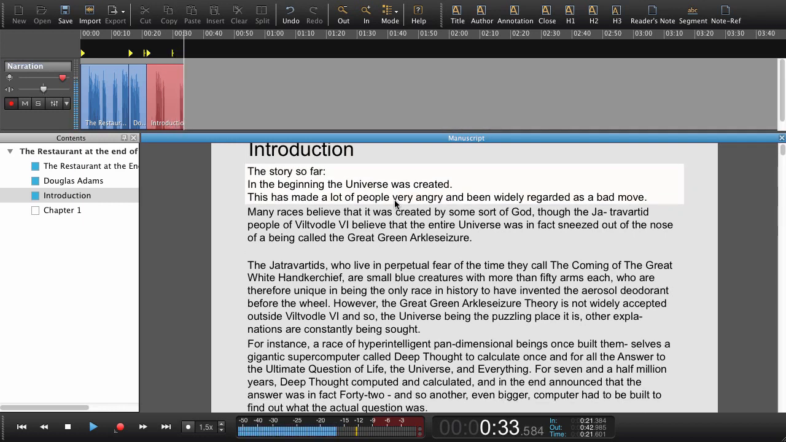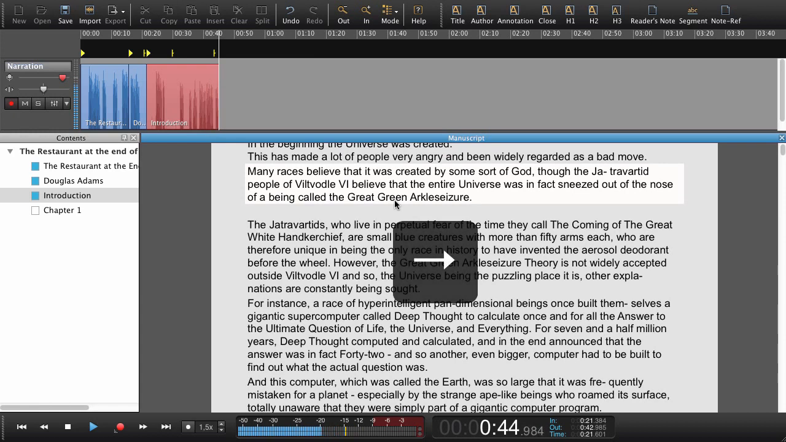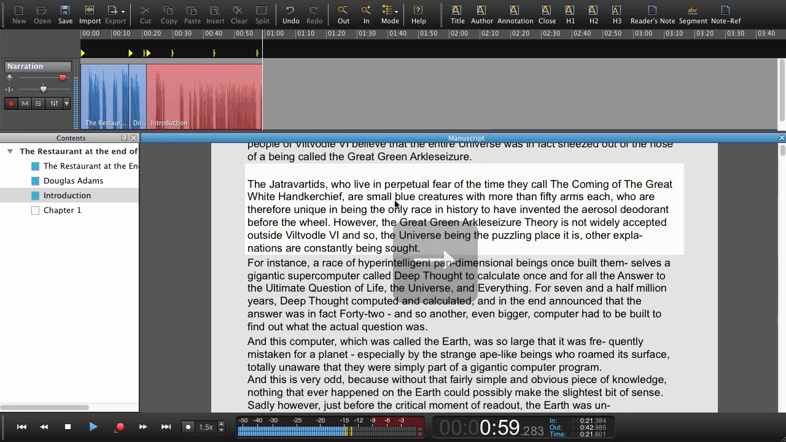The story so far. In the beginning, the universe was created. This had made a lot of people very angry and been widely regarded as a bad move. Many races believe that it was created by some sort of god, though the Jatravarted people of Viltvodel 6 believe that the entire universe was in fact sneezed out of the nose of a being called the Great Green Arkelseizure. The Jatravartids, who live in perpetual fear of the time they call the coming of the Great White Handkerchief, are small blue creatures with more than 50 arms each, who are therefore unique in being the only race in history to have invented the aerosol deodorant before the wheel.